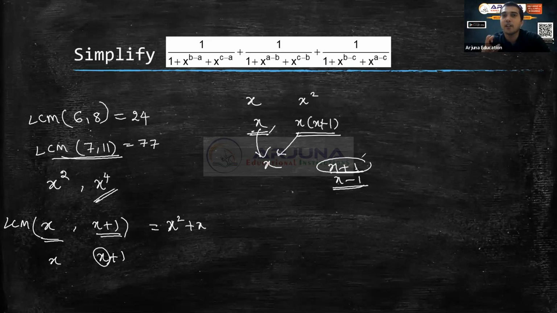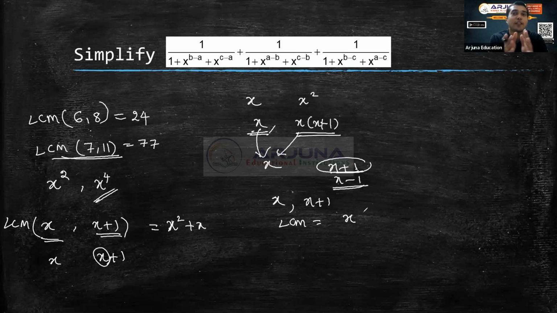If they are separated with plus or minus, as in x and x plus or minus 1, then x plus 1 and x minus 1 make separate terms, and we consider them relatively prime. So x and x plus 1 we consider like primes. Therefore, when taking the LCM, x is separate and x plus 1 is separate. They don't have anything in common because plus or minus divides it and makes a separate term. So x into x plus 1 will be the LCM.